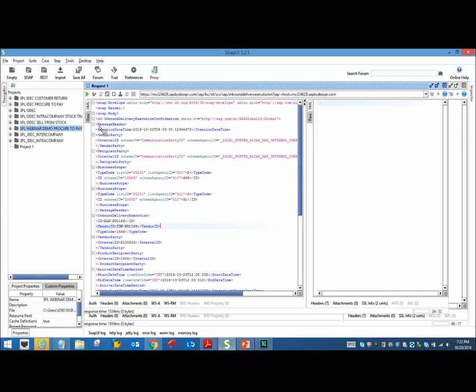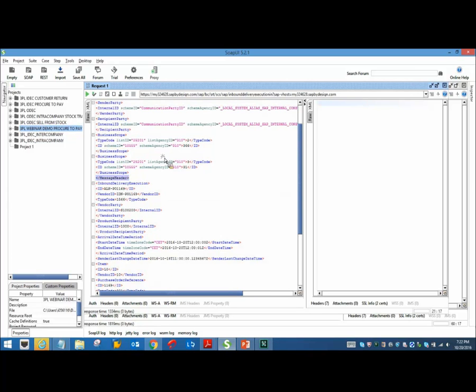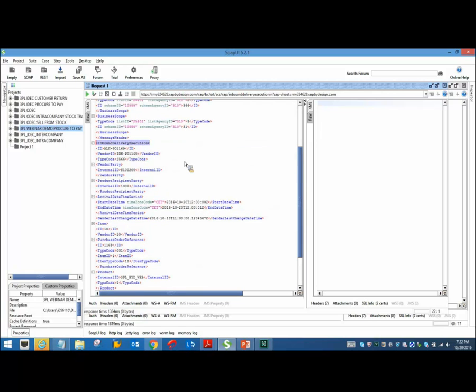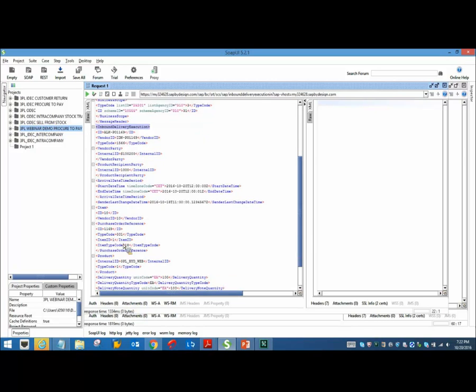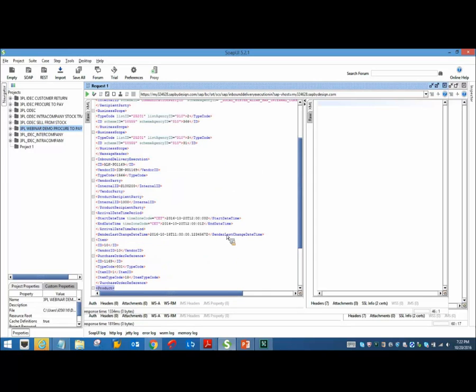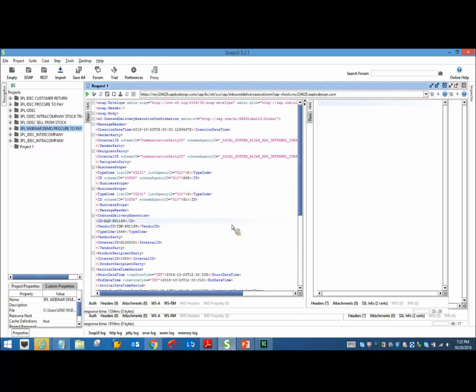First is the message header, and you have a message body, and also you have a root node, which is your inbound delivery execution, and you have an item node and the product nodes. You also have the master data identifiers in the message body.